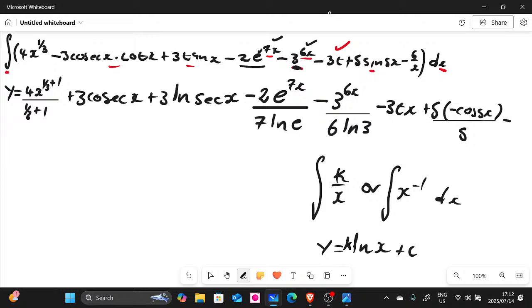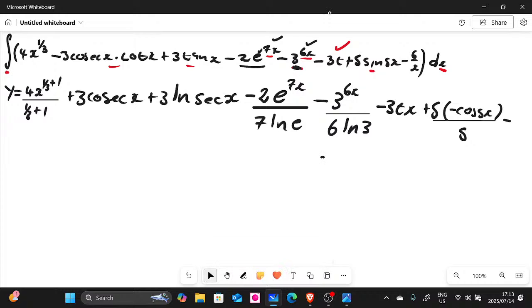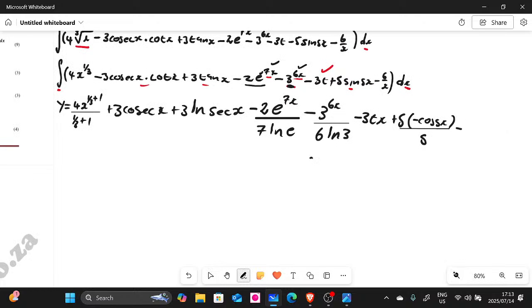So when you look at this one here, we have negative 6 over x, which resembles this one. When you integrate, it's going to be k ln x plus c, right? So let me just erase here, guys, and create a little bit of space. We are running out of space. I'm trying to show you all these integrals, I hope you guys are able to see them. I'm zooming down because we're running out of space. But our final answer here is going to be 6 ln x plus c.